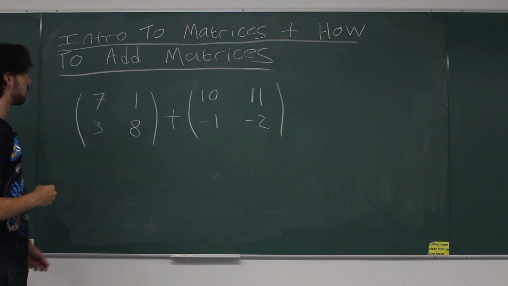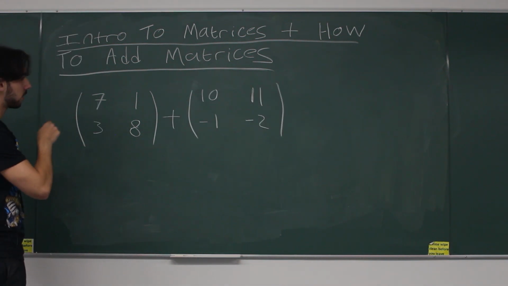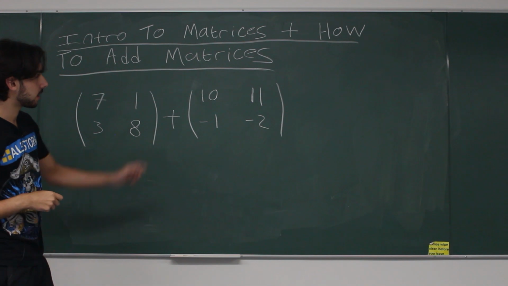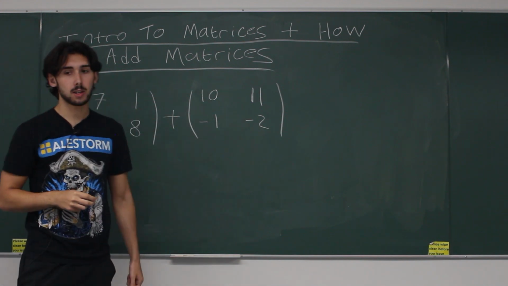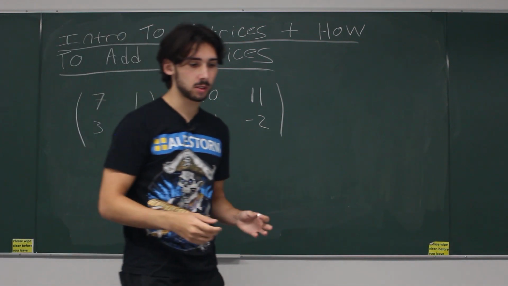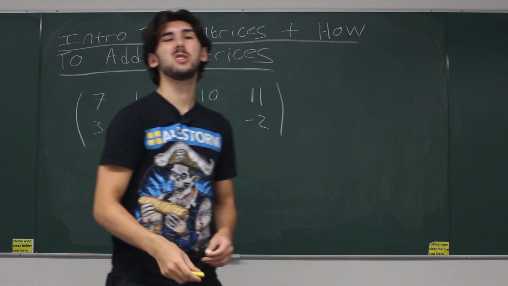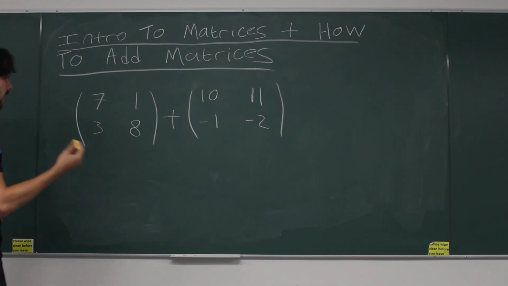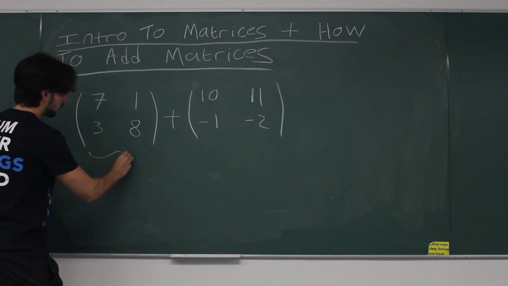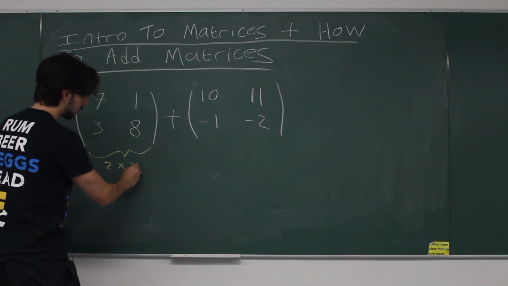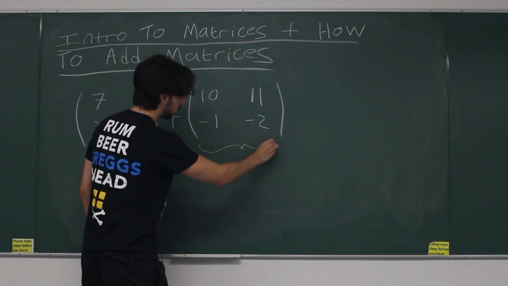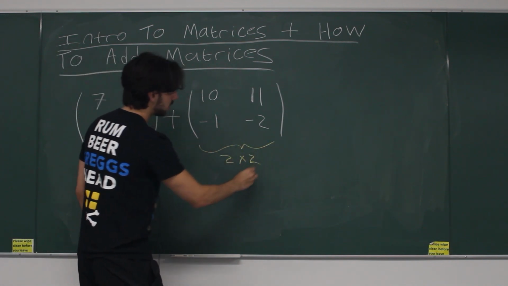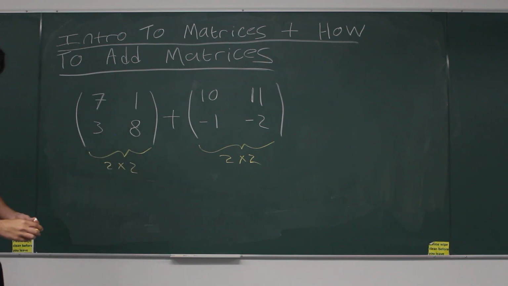Here's our first example. We're going to add the matrix 7, 1, 3, 8 to the matrix 10, 11, minus 1, minus 2. So first of all, although it's hopefully quite obvious, the first thing that we should do is check that these matrices have the same dimension. And do they? Well, yes, because this is a 2 by 2 matrix, and this is also a 2 by 2 matrix, which means that because they're the same, we can add them together.